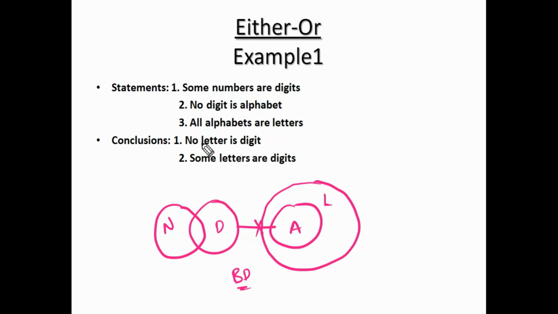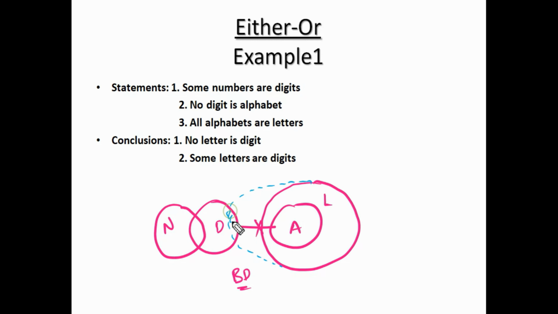Yeah. First conclusion: no letter is a digit. This is digit and it is letter. Actually, there is no intersection in the basic diagram, but in some possibility, can a letter intersect with a digit or not? Yeah, it can intersect with a digit because there is no constraint between letter and digit in the given statements. So, in some possibilities, a letter can intersect with a digit.